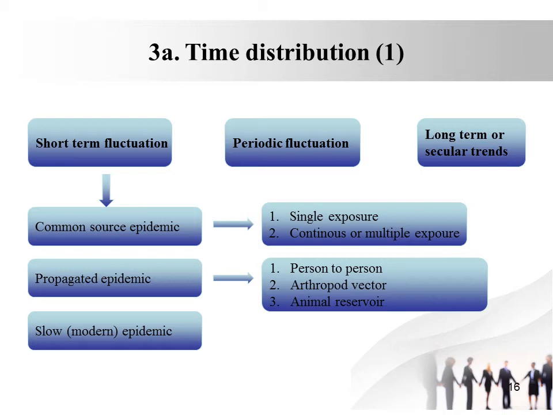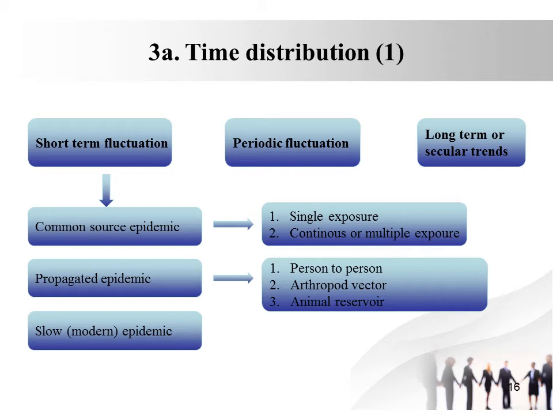Now the epidemic is further divided into three types: the common source epidemic, propagated epidemic, and slow or modern epidemic. The common source epidemic is further divided into two: single exposure or point source epidemic, and continuous or multiple exposure epidemic.